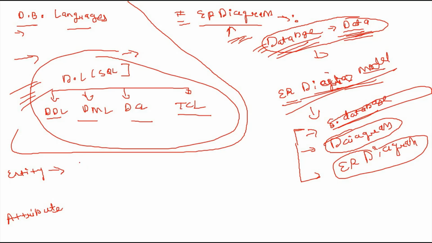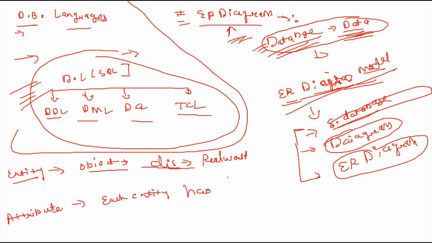What do we mean by entity? An entity is an object or distinguishable thing in the real world. If you can explain it and distinguish it in the real world, then it is an entity. As for attributes, each entity has characteristics or properties, which are called attributes. This is a very simple definition of entity and attribute.